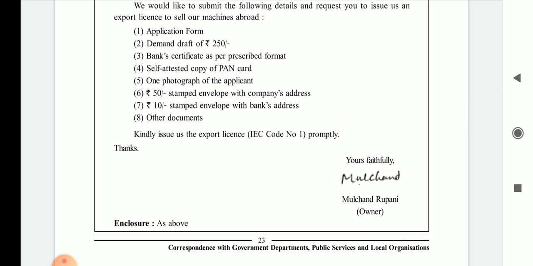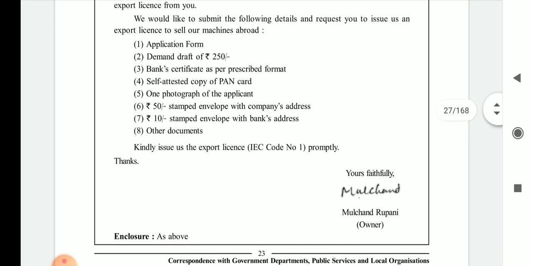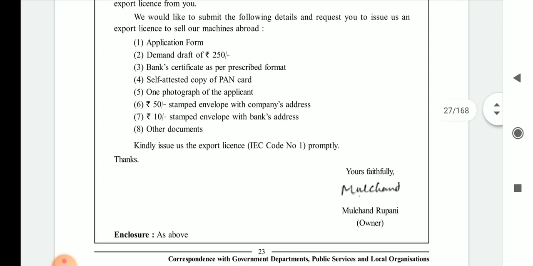So which type of documents are necessary? Then you have to mention the following details. First of all, an application form is necessary. Next one is the demand draft of rupees 250. If you want to get this type of license, at that time you have to pay some fees for the same. Bank certificate as per the prescribed format. Bank certificate means the department wants the details from the particular bank, that this type of information from the bank is quite suitable for the concern of the business.